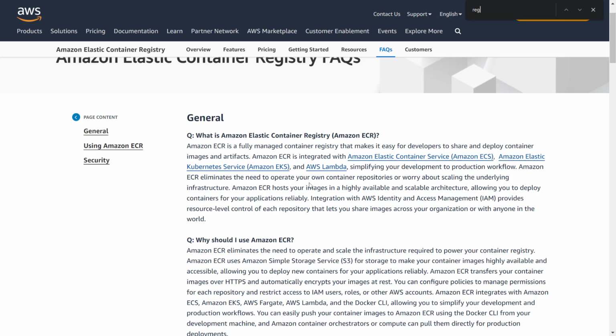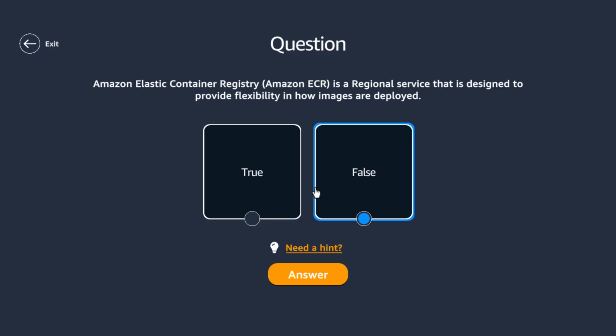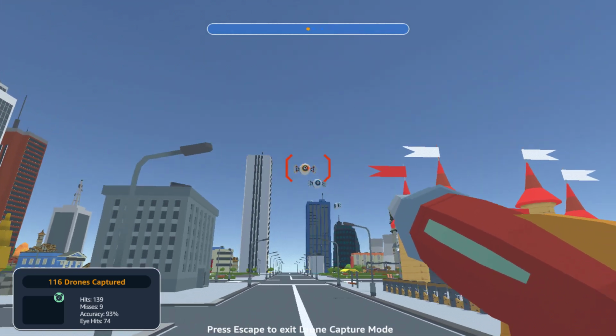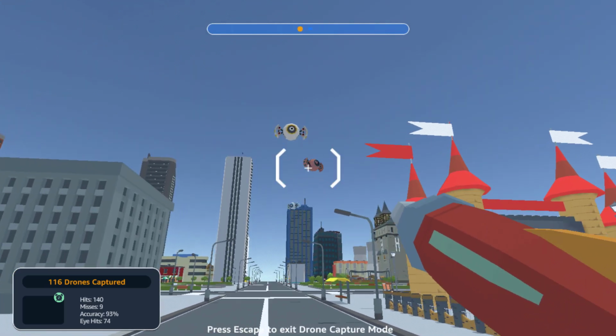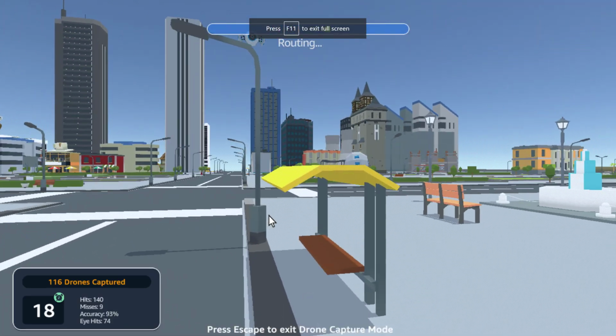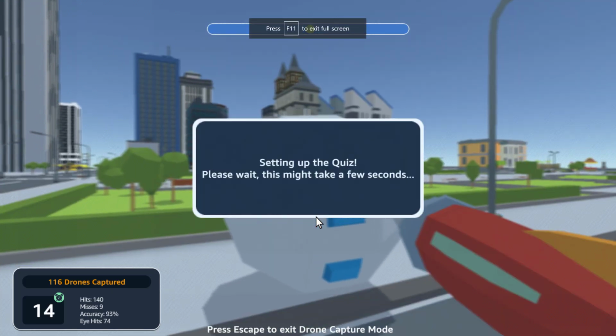Command F, regional. Okay, it is a regional service. Okay, one down. I told you I will use hints, so don't look at me. See, remember, I'm learning this with you guys.